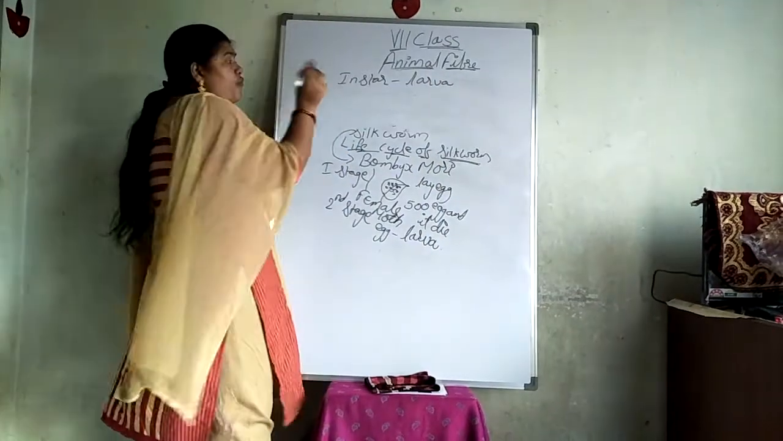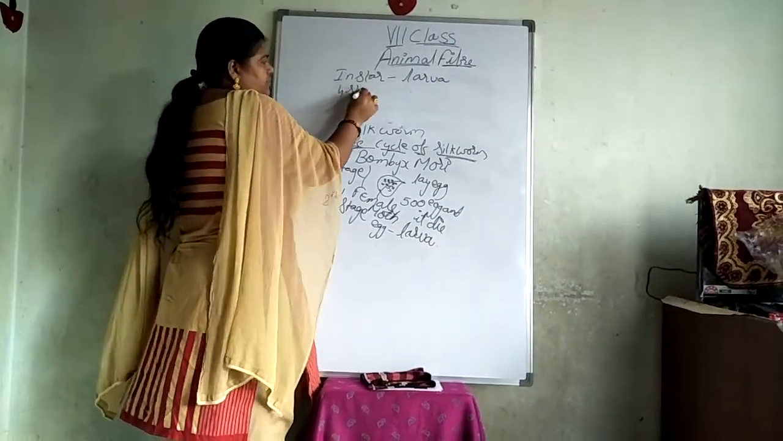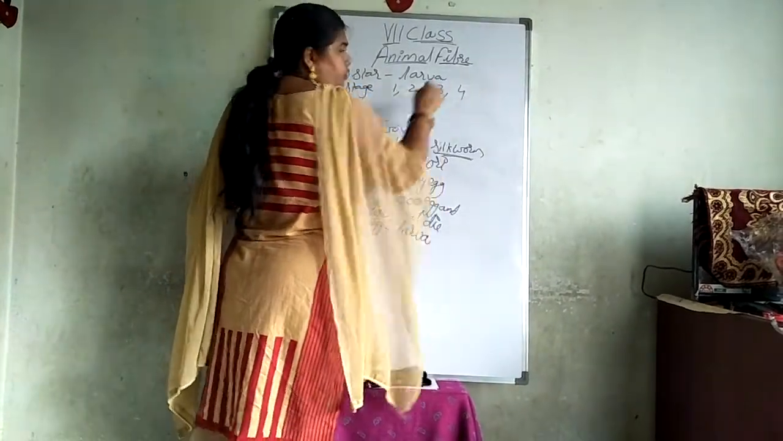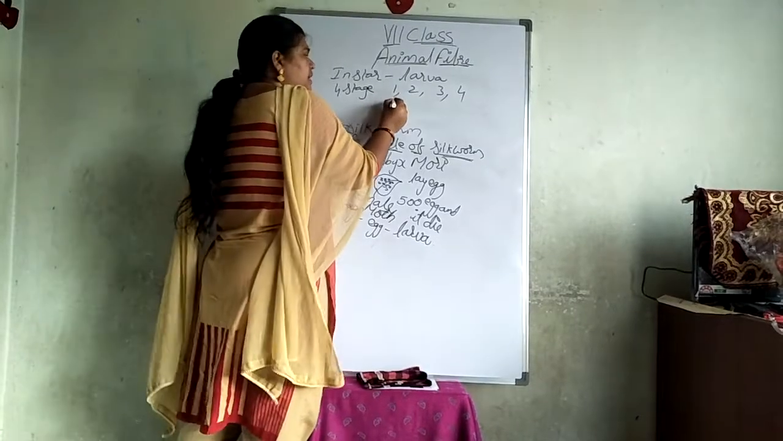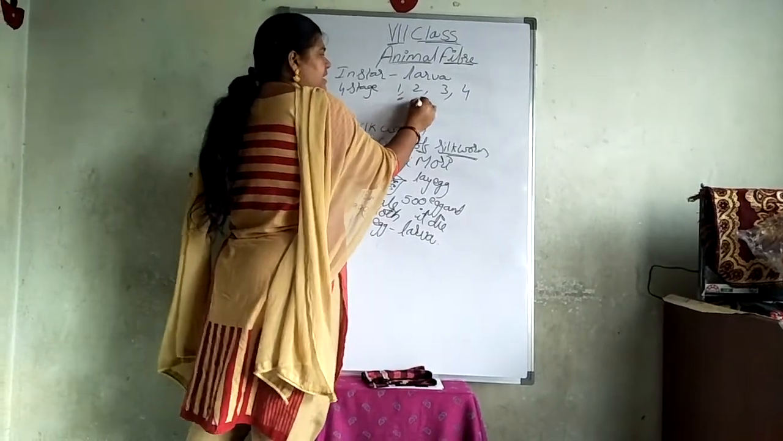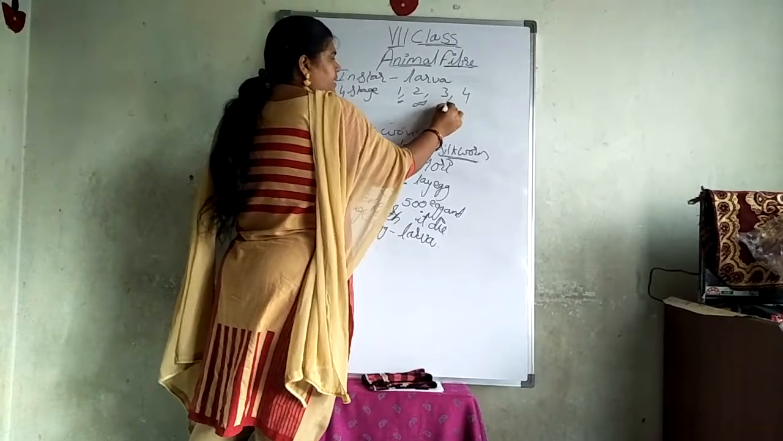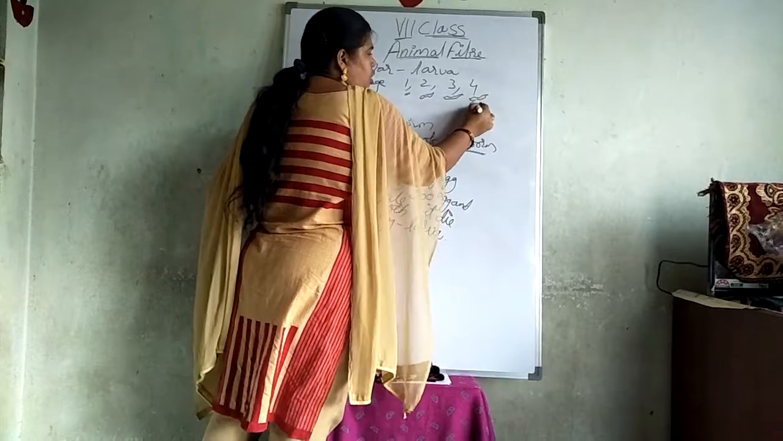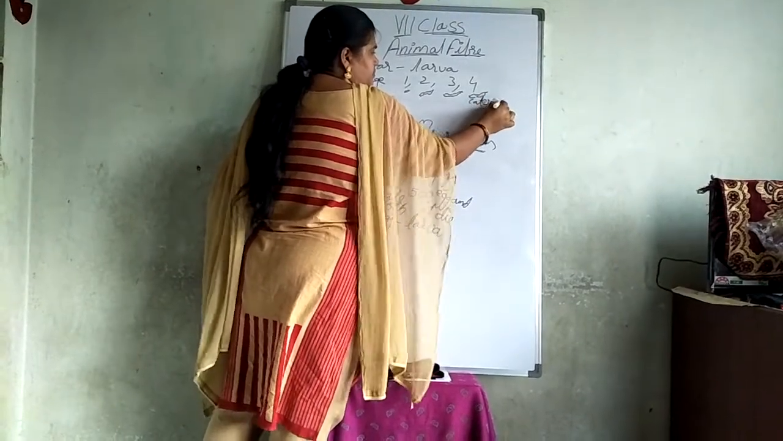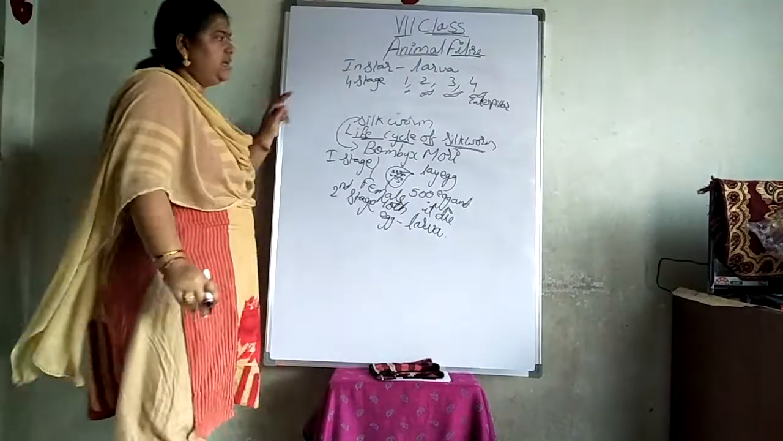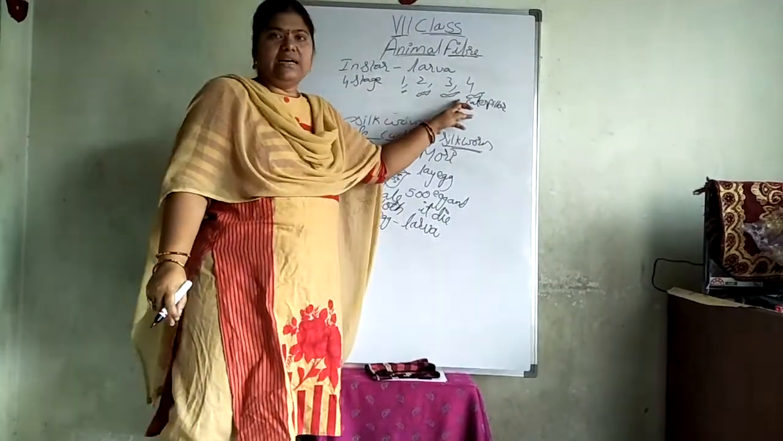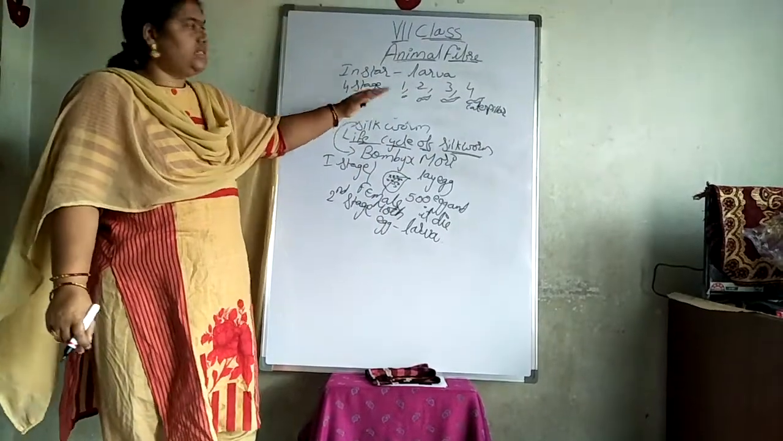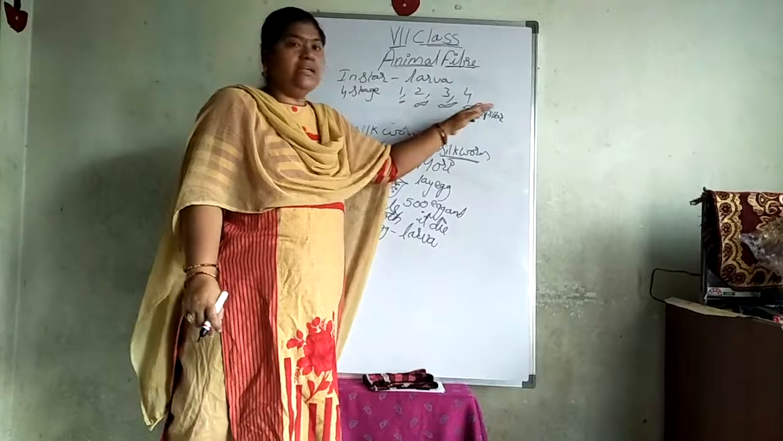Here, 4 stages will be there. How many stages will be there? 4 stages. 1, 2, 3, 4. In the first stage, it is very small. In the second stage, it slowly develops a little bit. In the third stage, a little bigger. And in the fourth stage, it is in the form of a caterpillar. You can see Instar 1, Instar 2, Instar 3, Instar 4. One by one the stage is increasing: Stage 1, Stage 2, Stage 3, Stage 4.